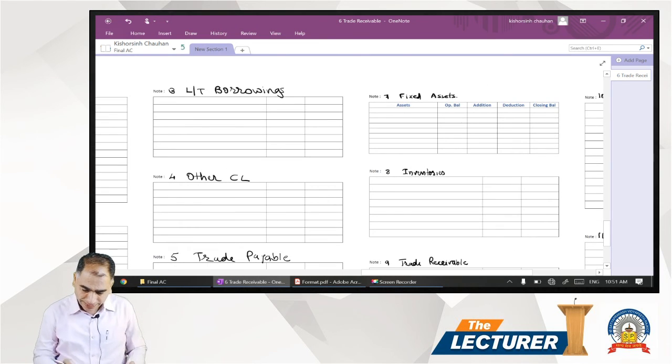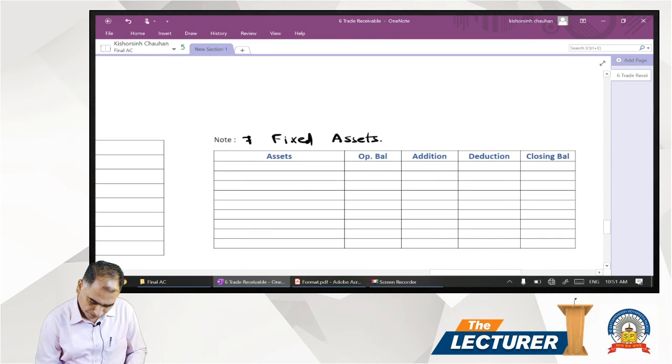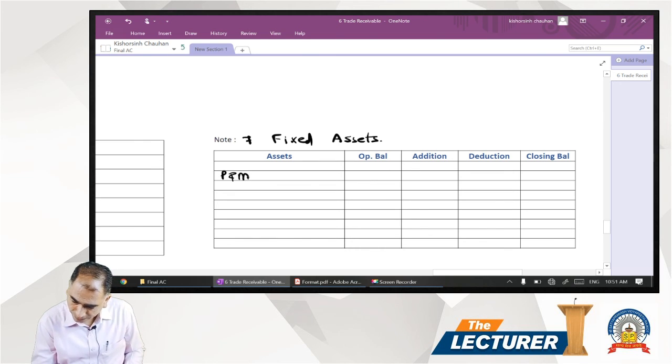First we write plant and machinery on the fixed asset schedule. The plant and machinery opening balance given to you is 4,50,000. Its depreciation is 10%, so it's 45,000. So the remaining amount would be 4,05,000.